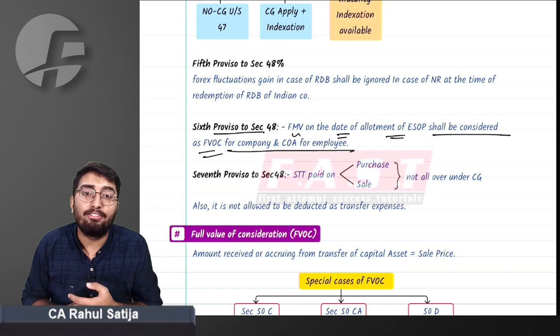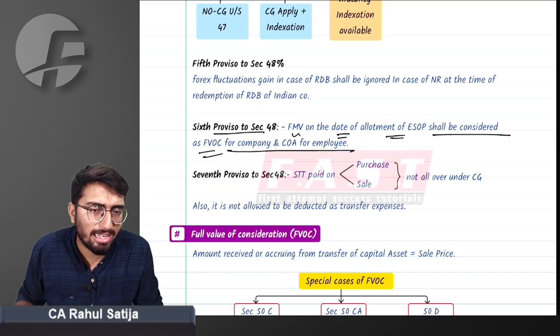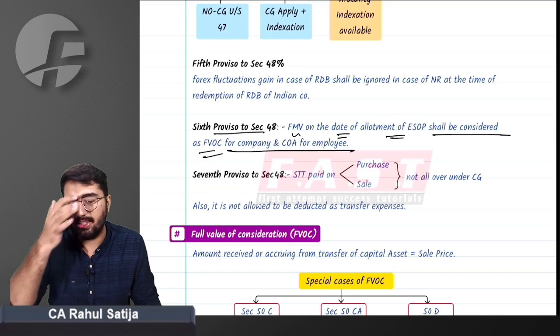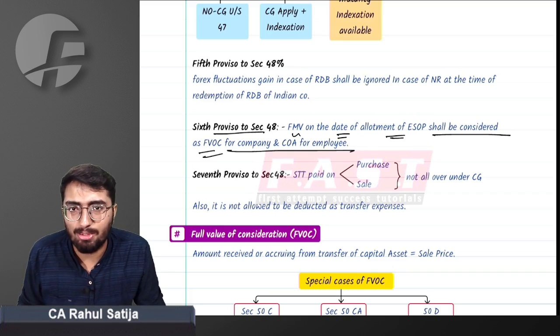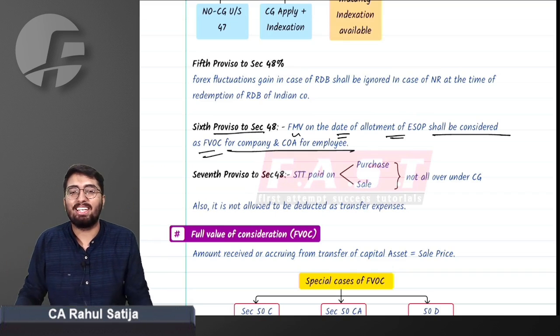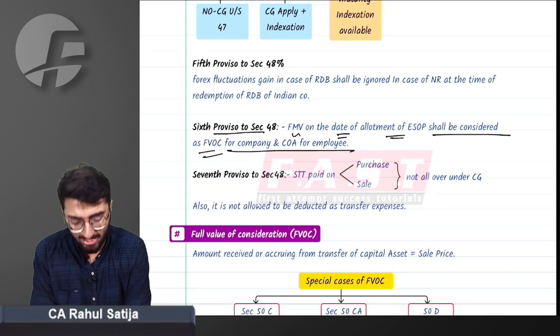Sixth proviso says FMV shall be the cost of acquisition for employees in case of ESOP. And seventh proviso says there will be no deduction in case of STT paid for purchase and sale of any shares. Nor will such STT be allowed in case of transfer expenses. Did you understand this point or not? Yes, sir, we did understand.